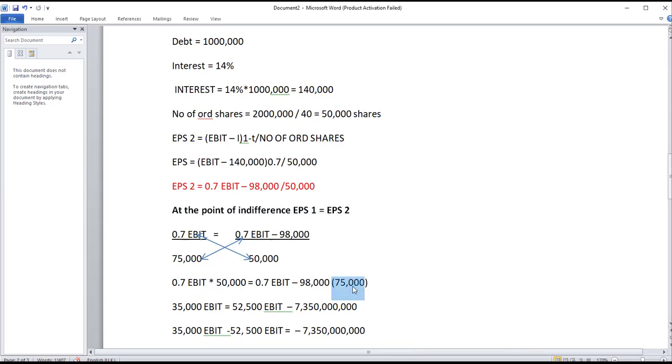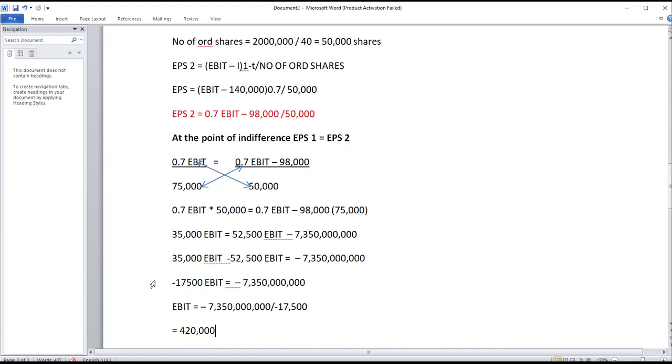So if you have 75,000 times 0.7, you get 52,500. And 75,000 times 98,000, you get 7,350,000. So we have that 35,000 EBIT is equal to, so from here, we collect the like terms. That 35,000 minus 52,500, then minus 7,350,000, that will give us minus 17,500.